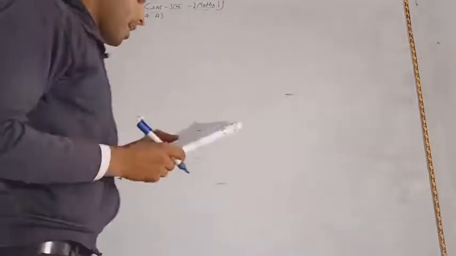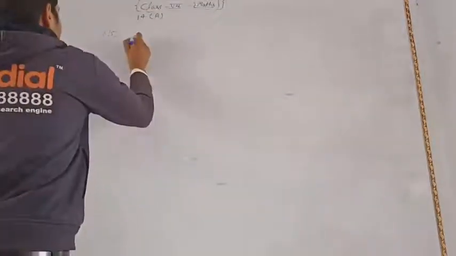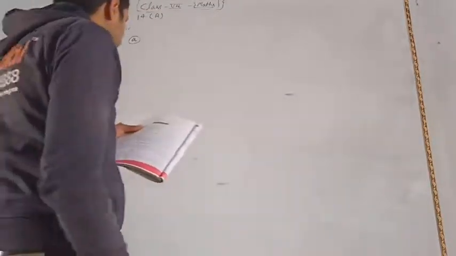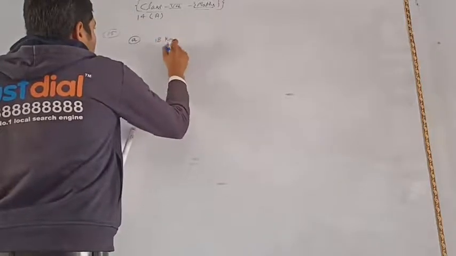Problem 15: express the following speeds in meter per second. Here, part A is 18 kilometer per hour.